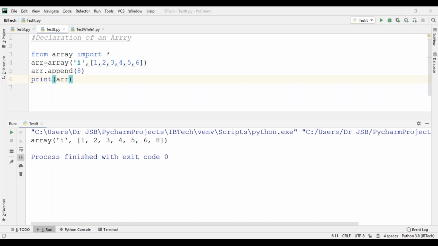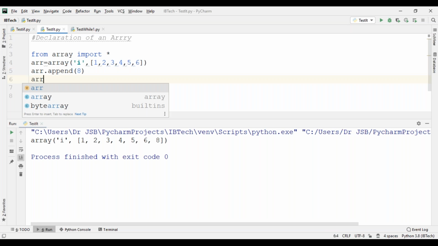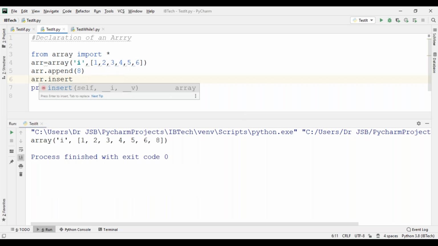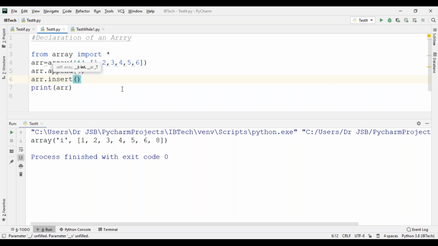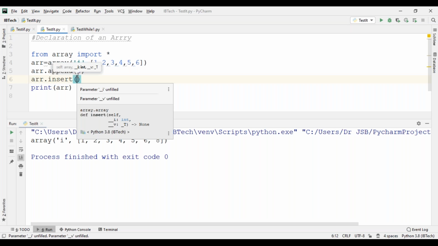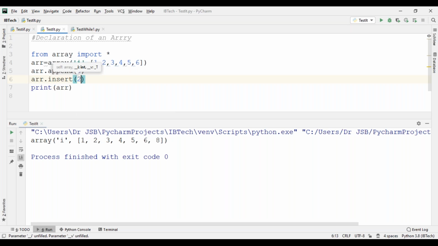Another operation: insert a value in an array using the insert method. How can you use the insert method? Simple: arr dot insert. You give the specific location where you want to put the value, an index-based location. For example, at the second index you can give some variable 9.